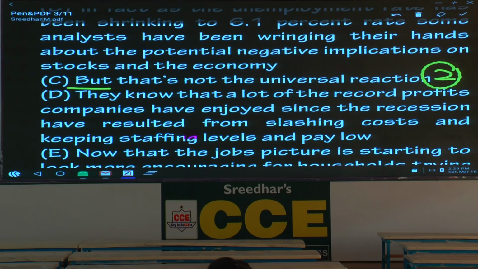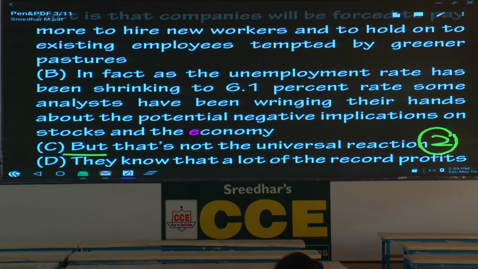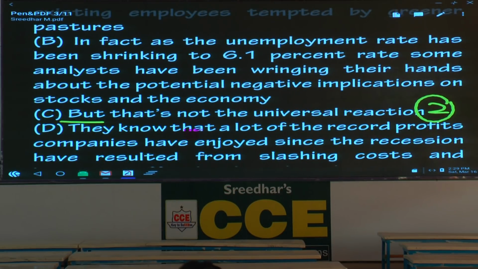Now the third sentence, as I said, what is the clue for you? Analysts. Where do you find the word analysts? Yes, where do you find it? Now go to B. I'll read out the sentence. In fact, as the unemployment rate has been shrinking to 6.1%, some analysts, so underline the word analysts.